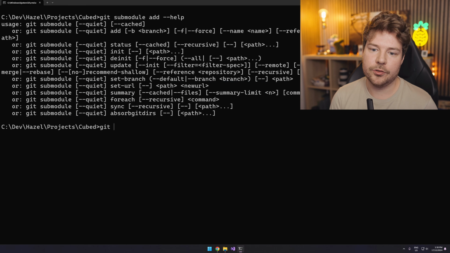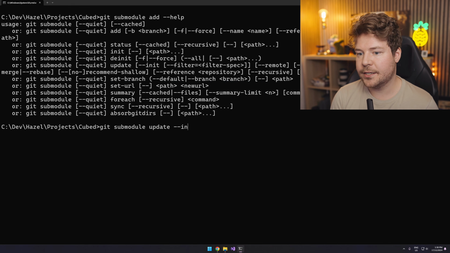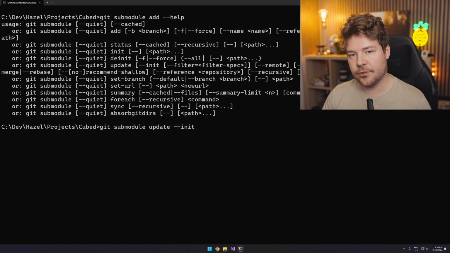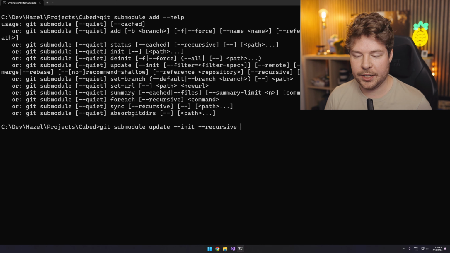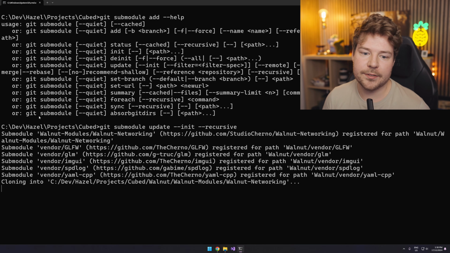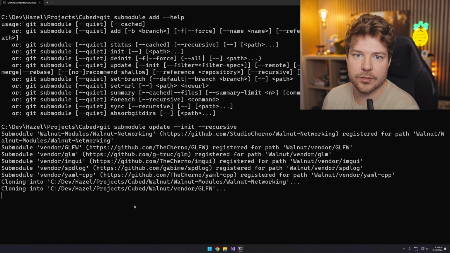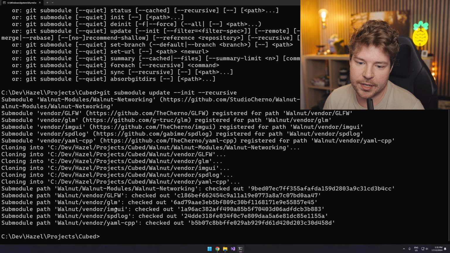So to do that, we need to do git submodule update, pass in init to initialize first those submodules that haven't even been pulled at all. And then also we want to do that recursively, meaning that we want to drill down all the way and initialize and pull all of those submodules. Okay, so there we go. We're getting some stuff. Now it's going to clone all of our submodules. Okay, cool. So we've checked out all of our submodules. Everything seems to have worked.